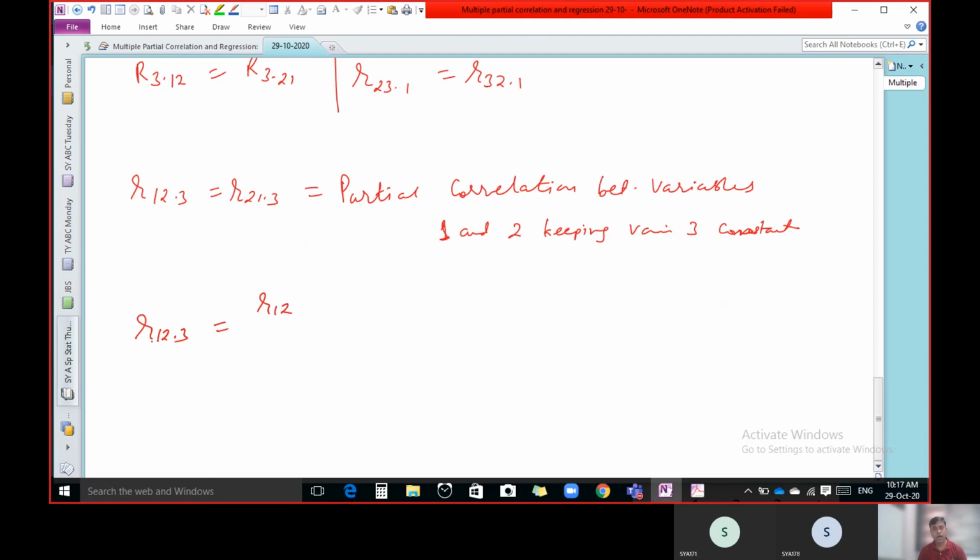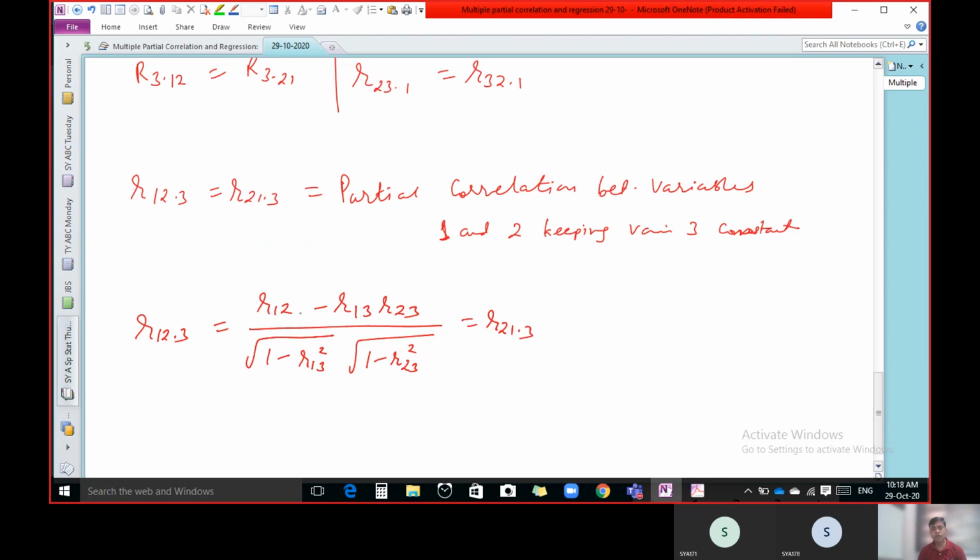R12 minus R13 R23 upon root 1 minus R13 square and 1 minus R23 square. This is the formula, and R21.3 is the same.